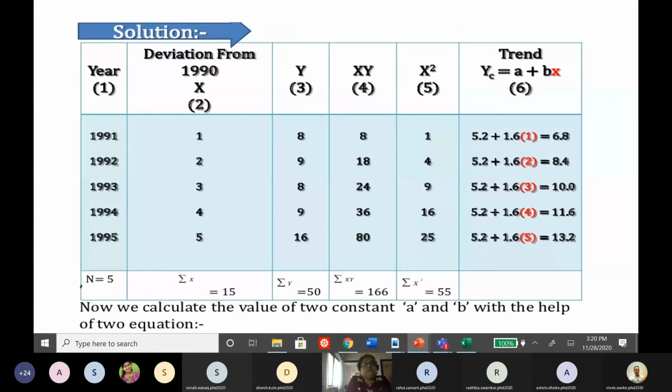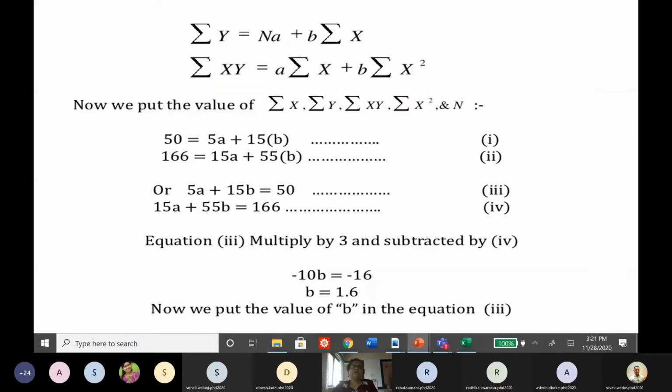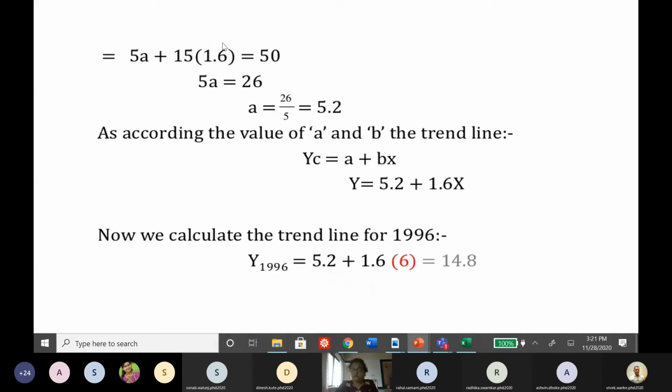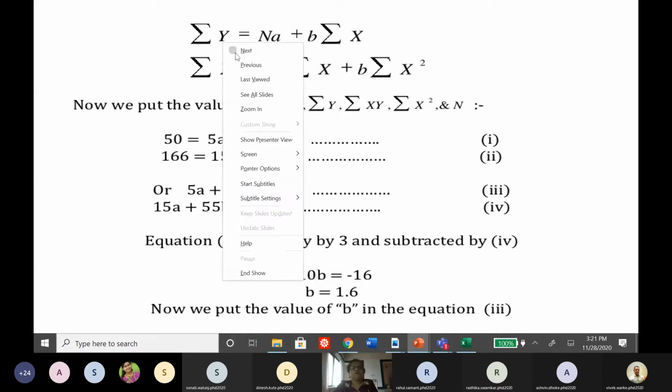Here we have considered deviation from 1990. Instead of taking years as they are, we have considered 1990 as the 0th year, then 1, 2, 3, 4, 5, 6. This way we can prepare a table of x, y, xy, and x square. Is that clear? Once the table is prepared, on the next slide, how to calculate values of a and b is given. Here, I just call it summation y instead of summation yi, because I don't want to say summation yi every time.